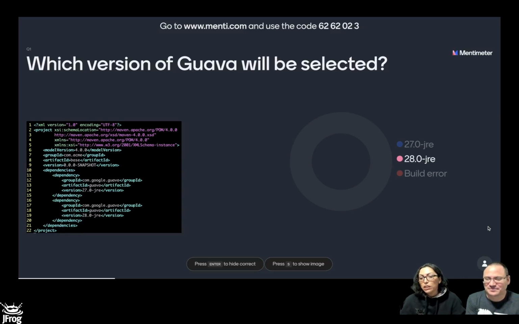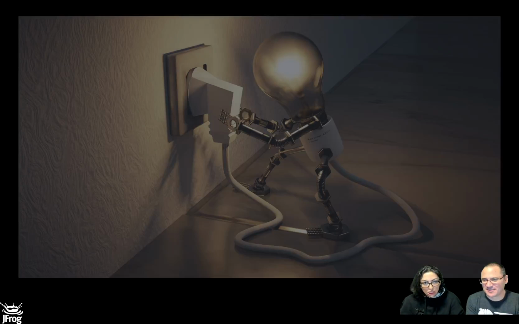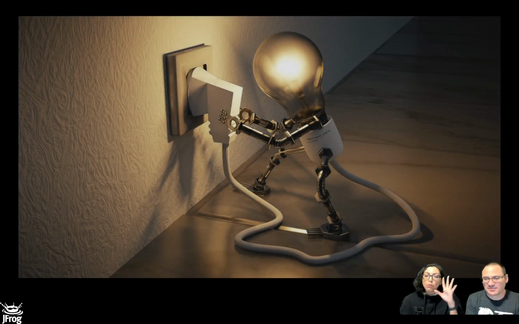So let's see what we can do and talk about this particular issue a little bit more. Wait a second because this is difficult. Okay, so for the people that thought that 28 was the right answer because of semantic versioning, that's not the case. Well, I want to say, yes, use semantic versioning, please. But this was not the case, and we will see later on why. But we want to address first the problem that I said. This is not consistent.